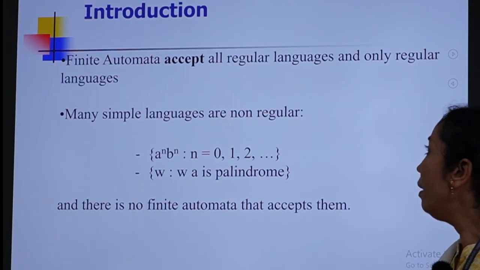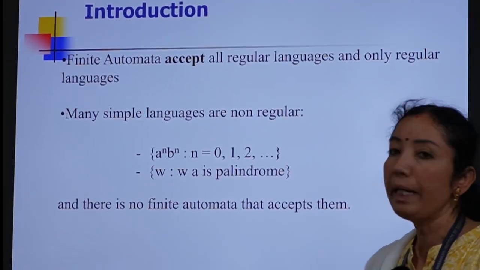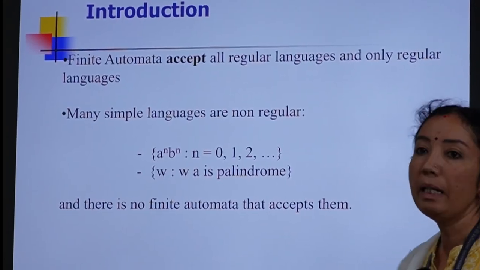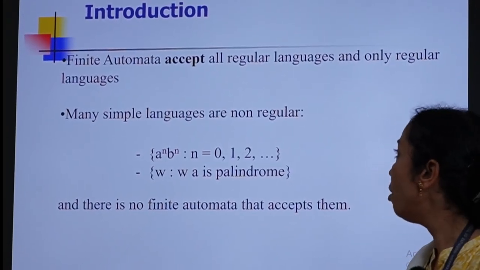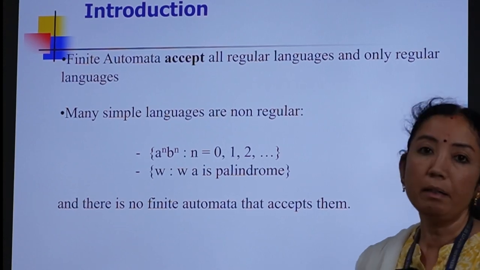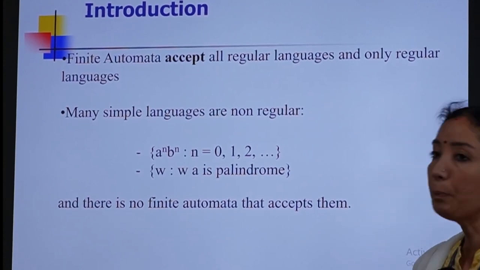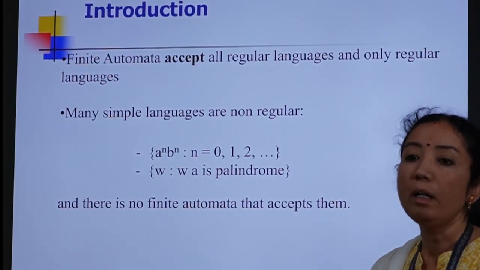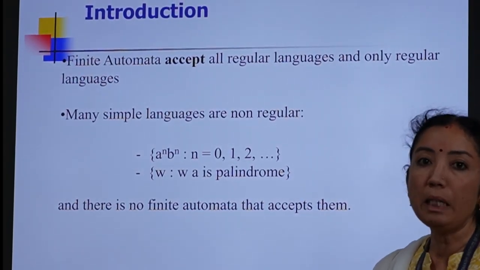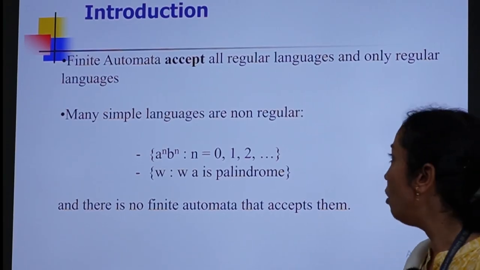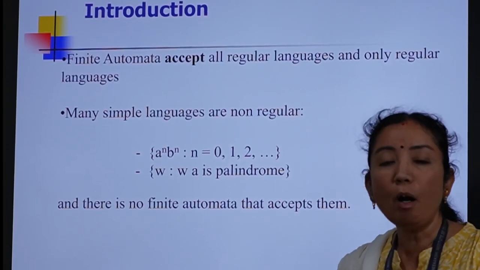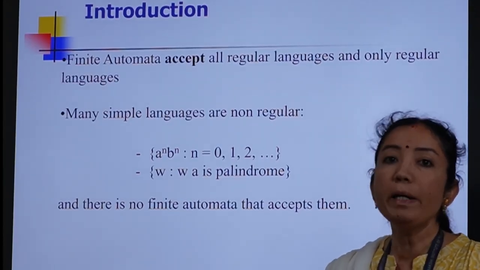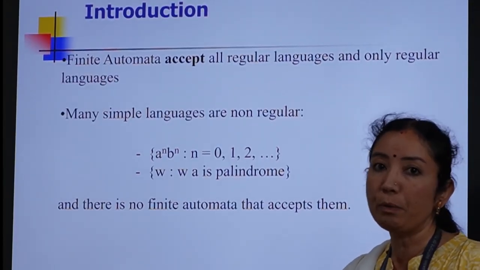Let's go for an example for which we cannot write a deterministic finite automaton. The language A power n, B power n, and the language of palindromes, for which we cannot write a deterministic finite automaton. The reason is that in A power n, B power n, the number of A's is equal to the number of B's, and the B's are supposed to follow the A's. Because there is no memory component in finite automata, we will not be able to remember how many A's were read earlier in order to match with the number of B's.